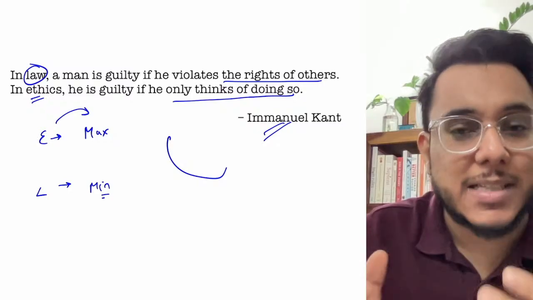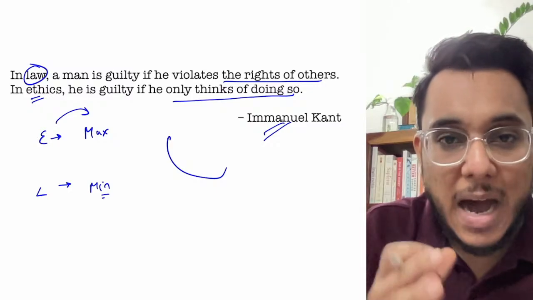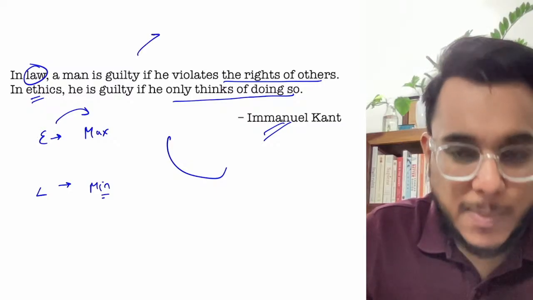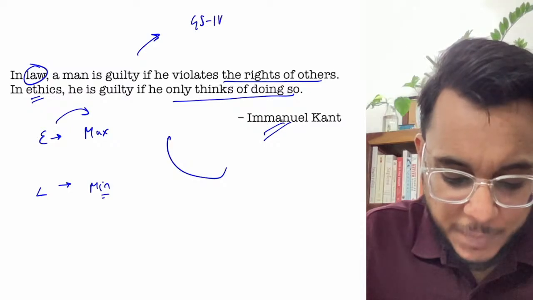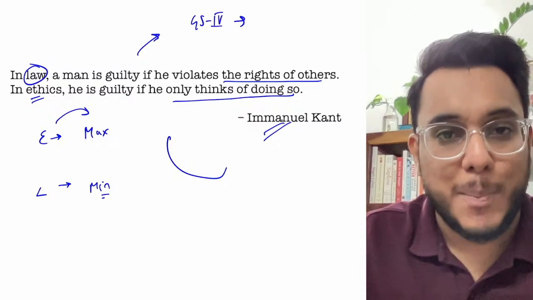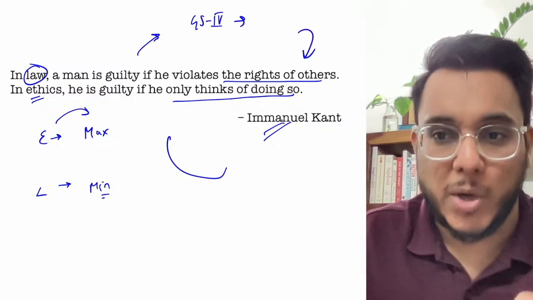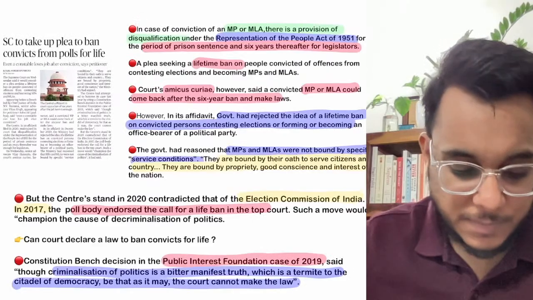So guys, ethics is something needed in order to tame society, in order to bring harmony as well as congeniality in society. You can use this quotation directly in GS paper number 4. In GS paper number 4, there is even a topic of law versus ethics, where we can directly use this quotation. So that is all, guys, about the quote, and now let's take the first article.